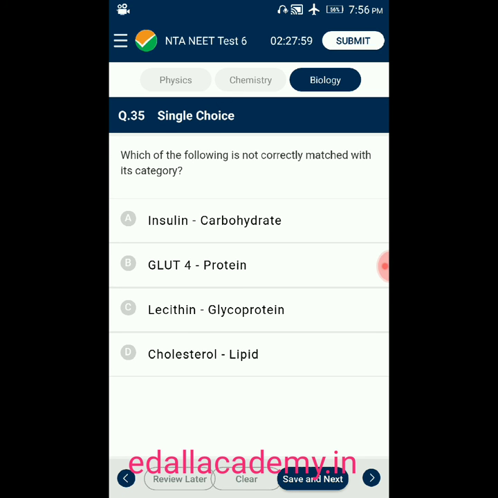Question number 35. Which of the following is not correctly matched with its category? There are four pairs given, and they ask to find out the incorrect one. Option A, insulin, carbohydrate. B, GLUT4, protein. C, lecithin, glycoprotein. D, cholesterol, lipid. From that, the mismatched one is insulin, carbohydrate. Answer for this question is option A.